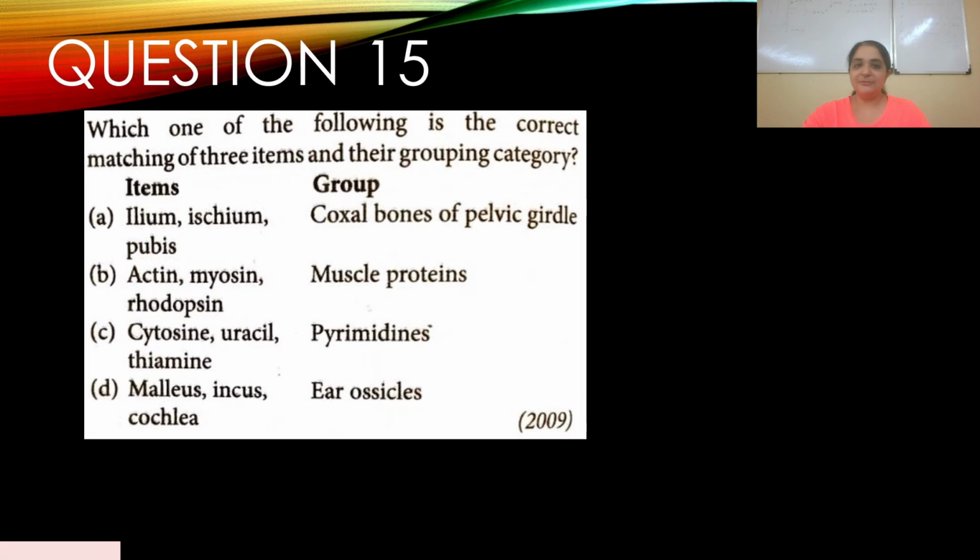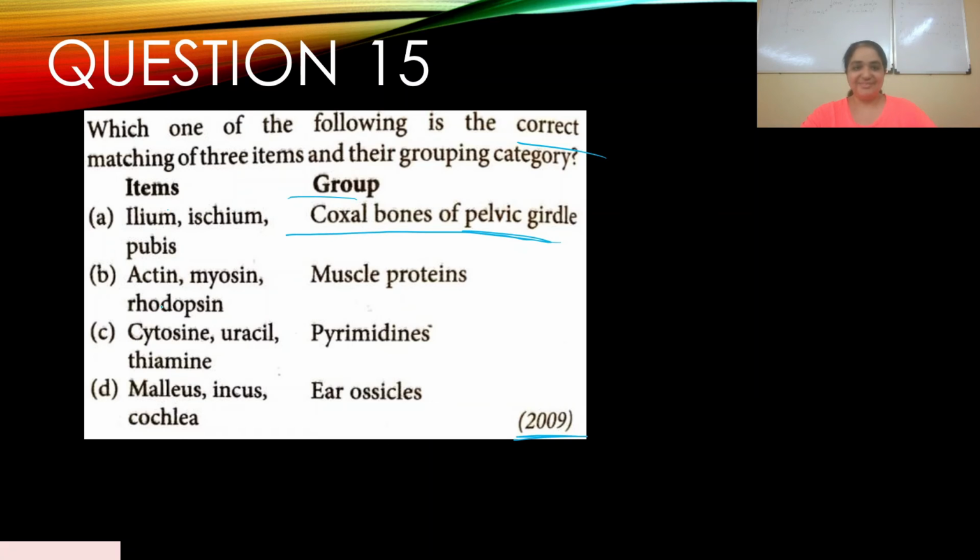Okay, question number 15. Which one of the following is the correct matching of 3 items and their grouping category? This appeared in 2009. So you have to find the correct matching. You have the items and the group. A, ilium, ischium, and pubis: coxal bones of the pelvic girdle.